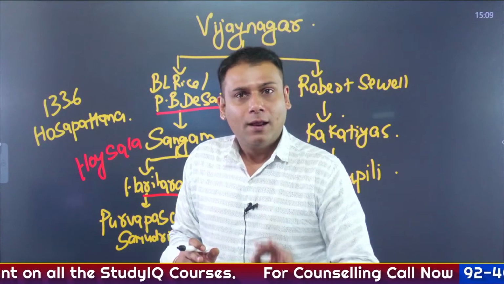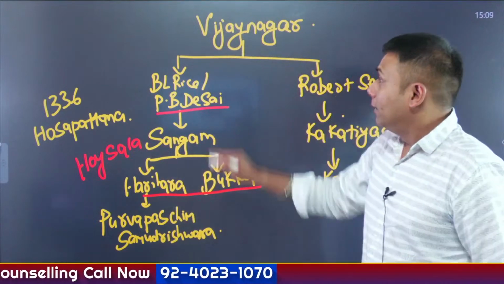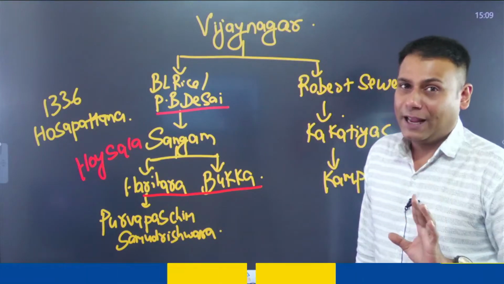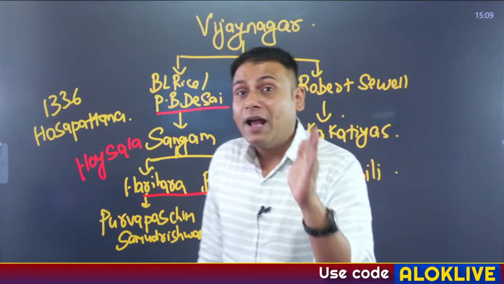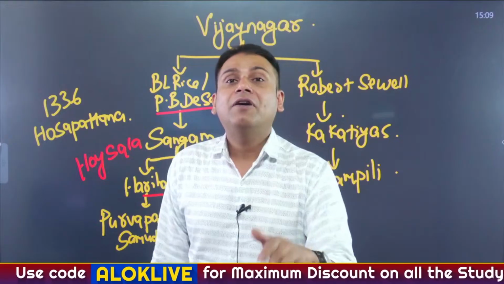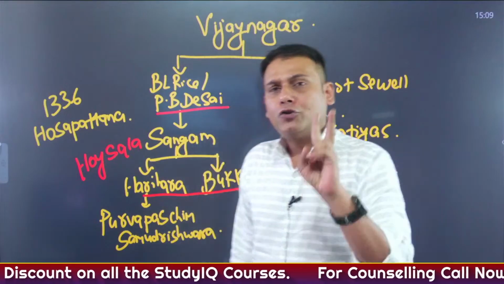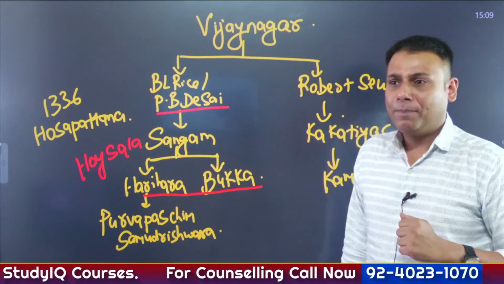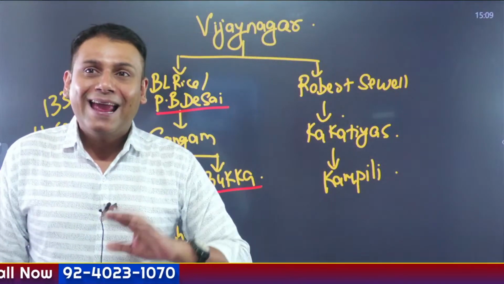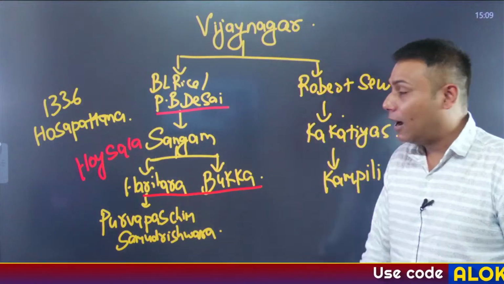Let's understand the theory. Please do not get confused. Historians B.L. Rice and P.B. Desai said that Harihara and Bukka, who laid the foundation of the Sangam dynasty, were the feudatories of the Hoysalas. There was a person named Sangam, and Sangam had five sons. Two of them gained prominence in history: one was Harihara and the other one was Bukka.